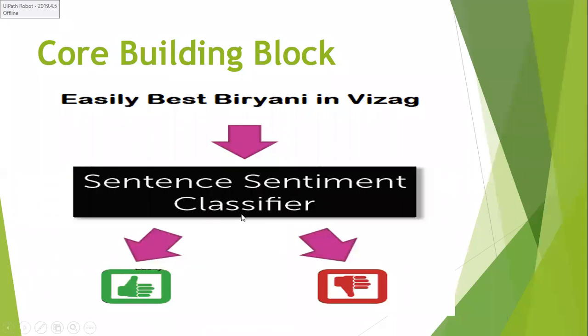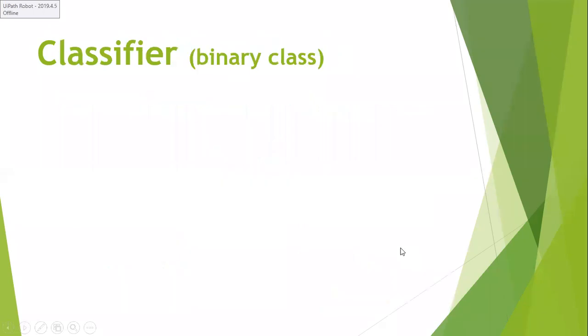It is the system's job to construct a sentiment classifier which will evaluate all the reviews and give the result as positive review or negative review.